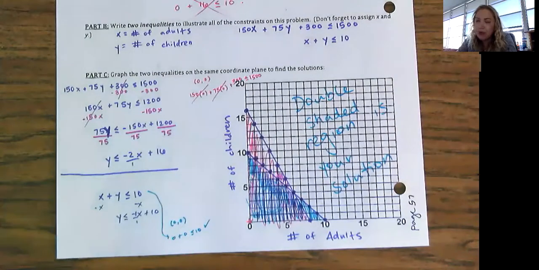So let's keep all that in mind, because now we are taking this and we are making double equations, and we're going to be looking for that double shaded region.